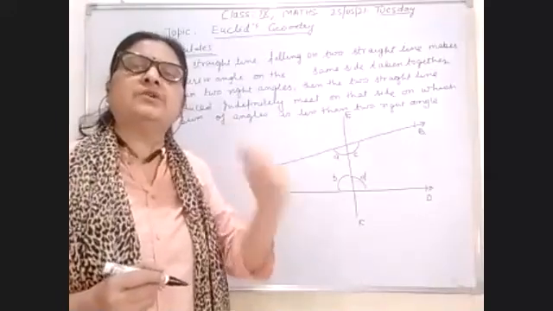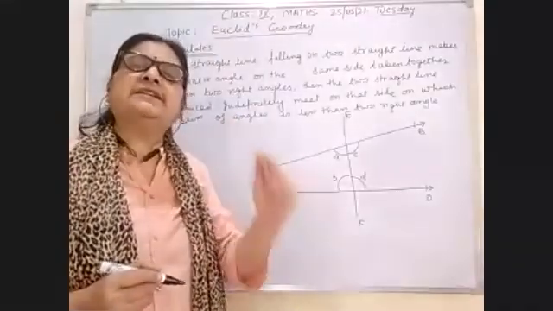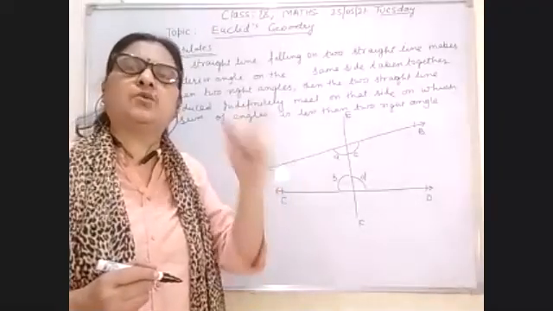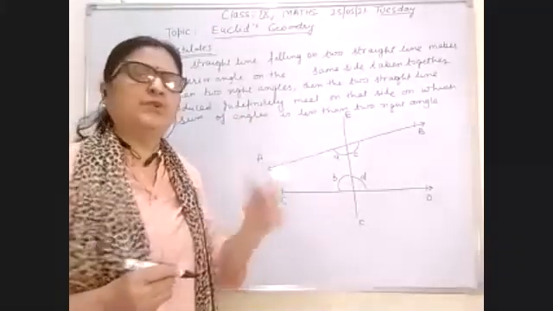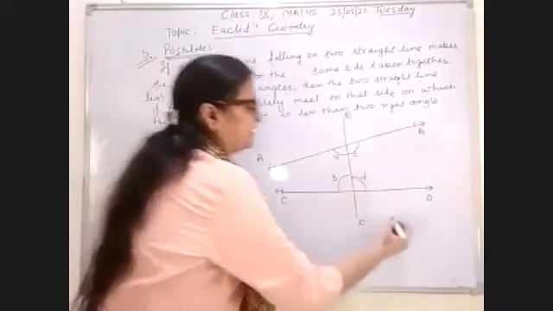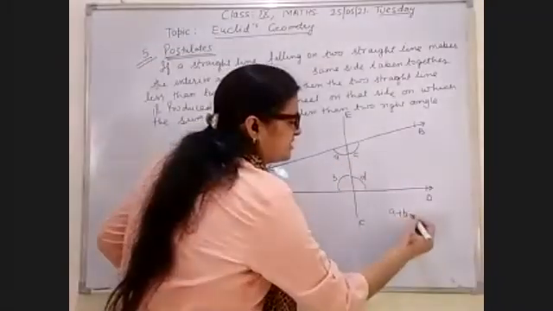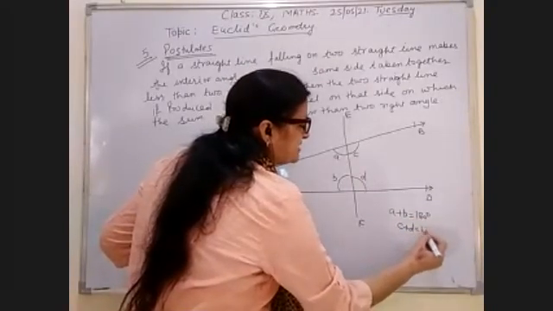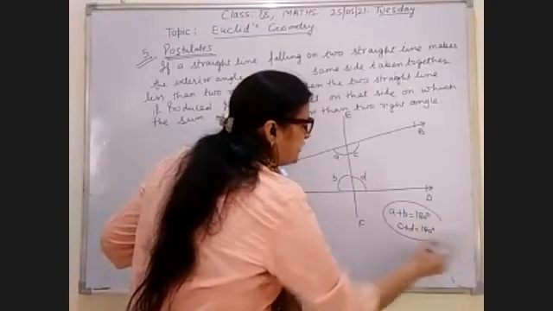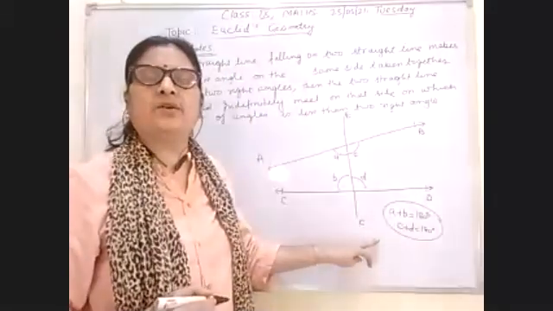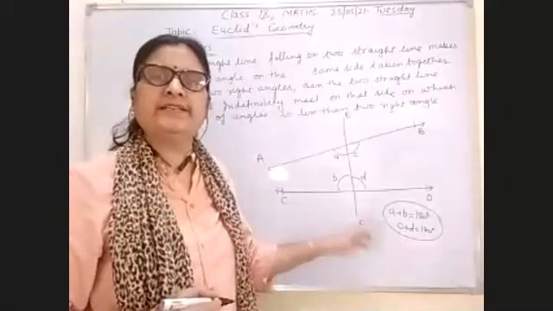Sometimes we also call them co-interior angles, and their sum is always equal to 180 degrees. A plus B is equal to 180 degrees, and C plus D is also equal to 180 degrees. The sum of co-interior angles is always equal to 180 degrees.